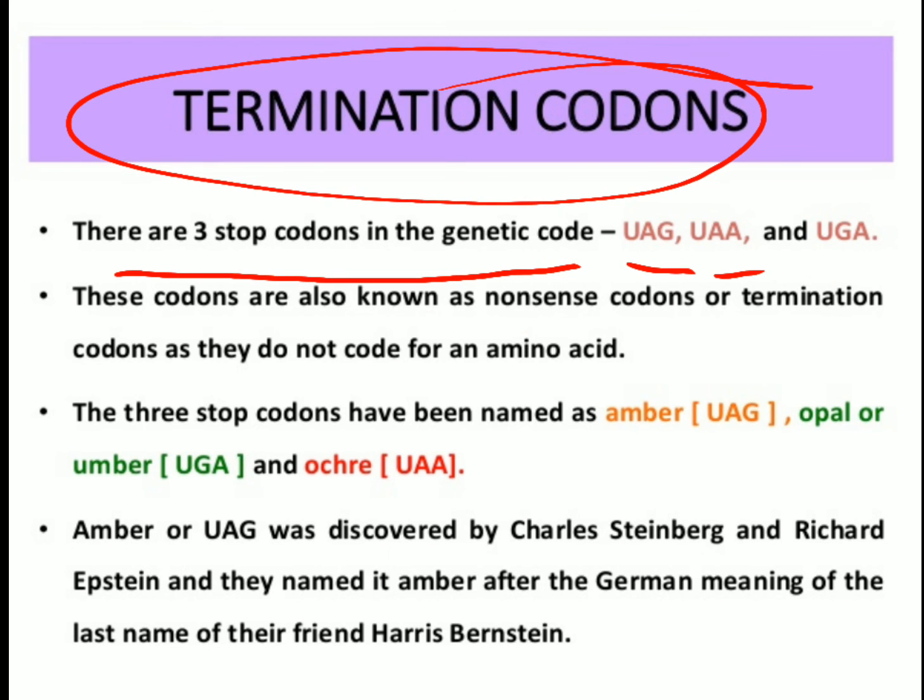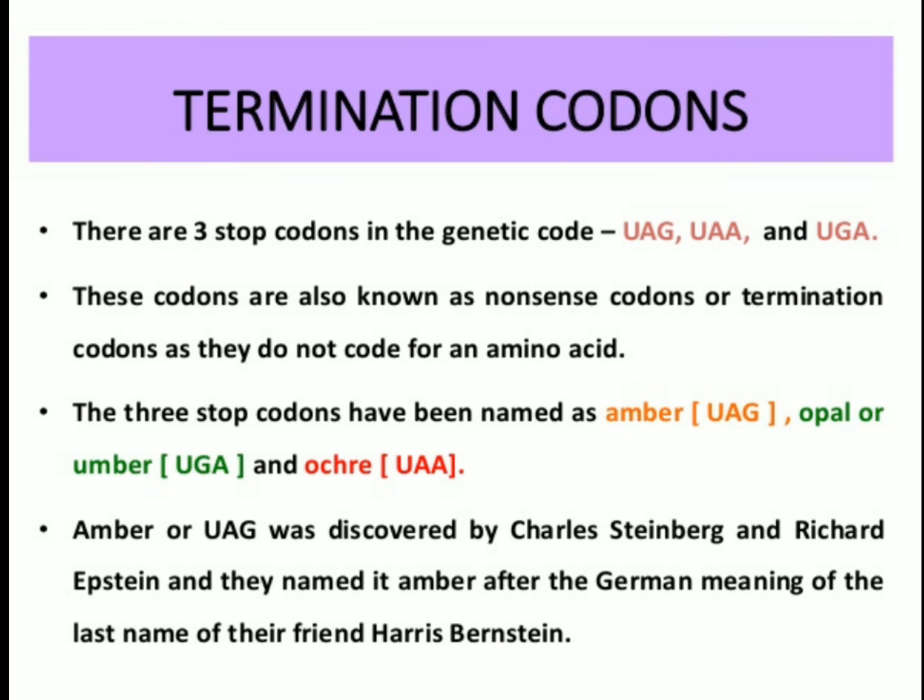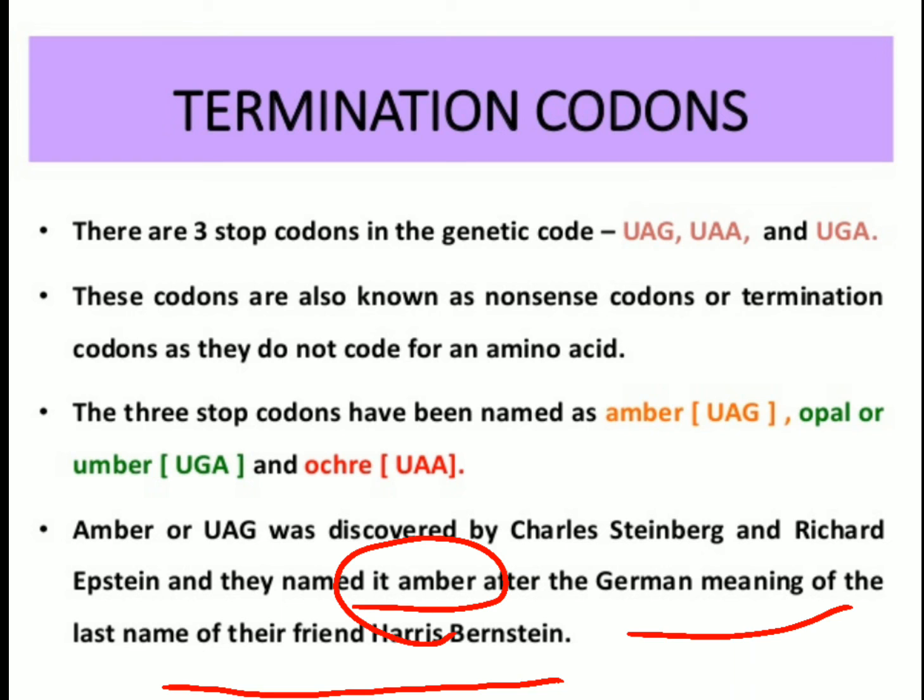Since these are of great importance, these codons are given certain other names: UAG or amber, UGA or opal, and UAA or ochre. It is interesting to mention that amber, the UAG, was discovered by Charles Steinberg and Richard Epstein, and they named it amber because it was the last sequenced in a polypeptide chain, after the German meaning of the last name of their friend Harris Bernstein.